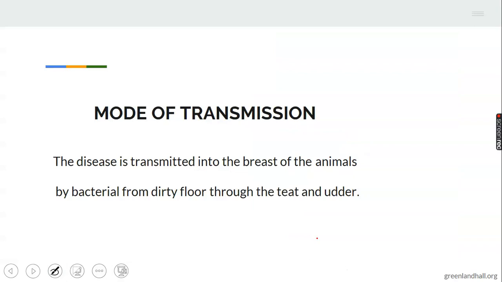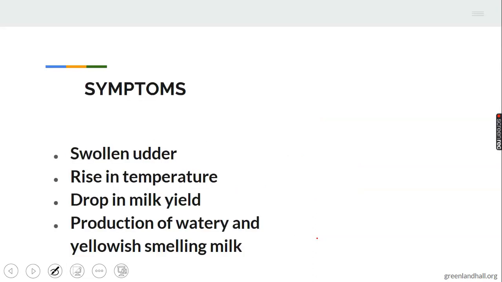Mode of transmission. How is this disease being transmitted? This disease is transmitted into the breast or the udder. Remember the word: instead of using the word breast, you make use of the word udder. The udder of the animals is infected by bacteria from dirty floor, through the teats and udder of the animals.